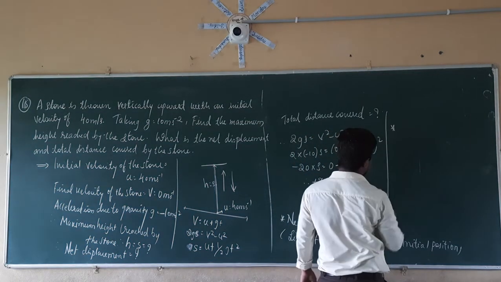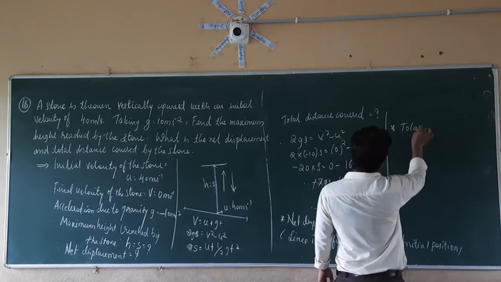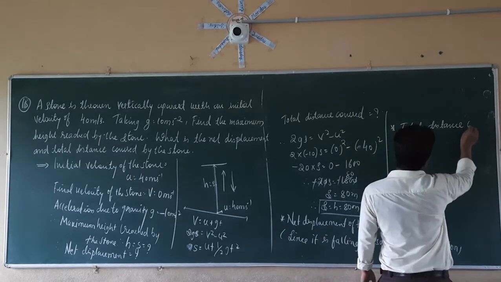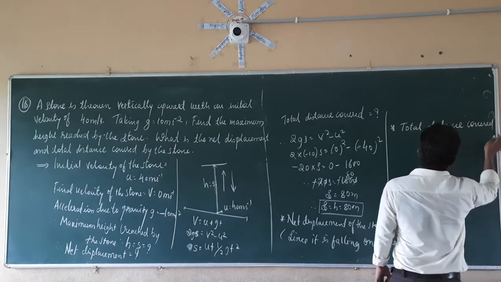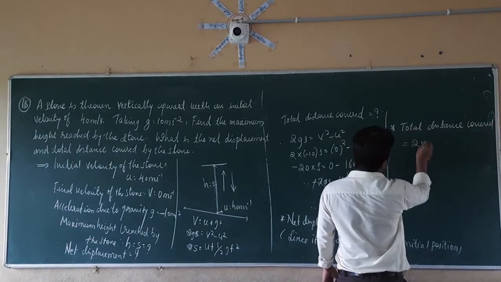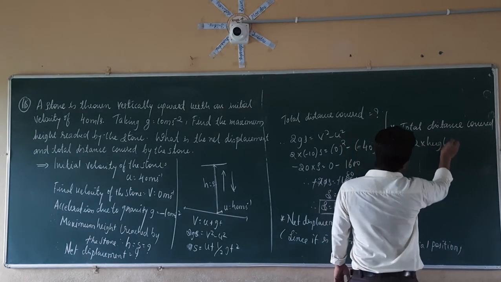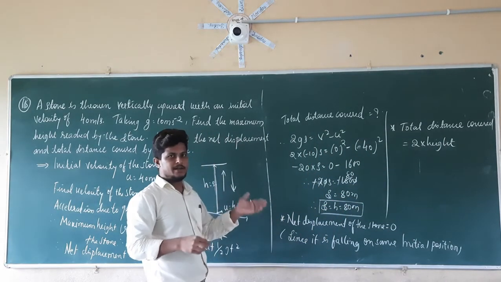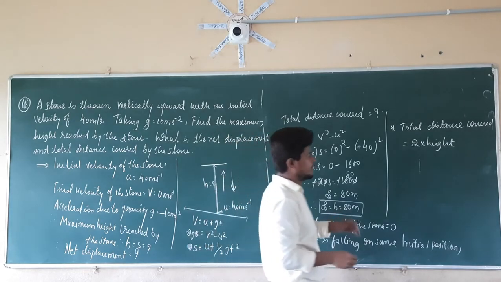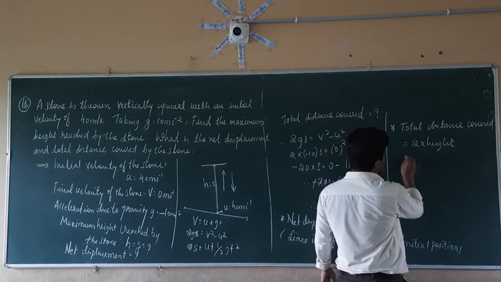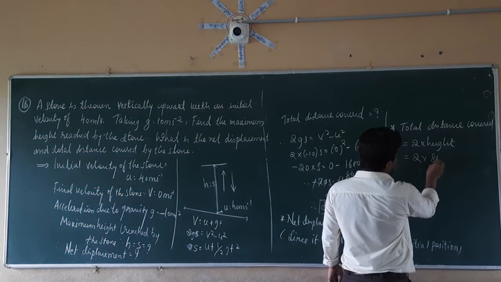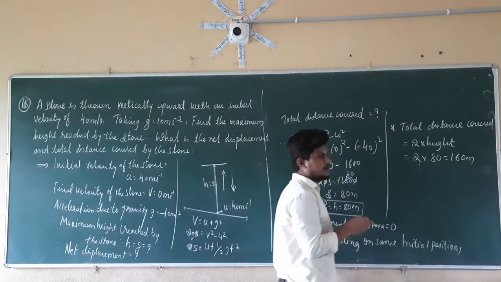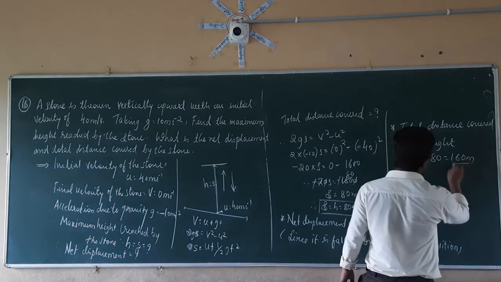So the total distance covered will be equal to 2 times the height. Why 2 times the height? It is going to travel in the same path, first in the upward direction, then in the downward direction. So it will be equal to 2 times the height. So 2 into 80, which is equal to 160 meters. So therefore the total distance covered is equal to 160 meters.